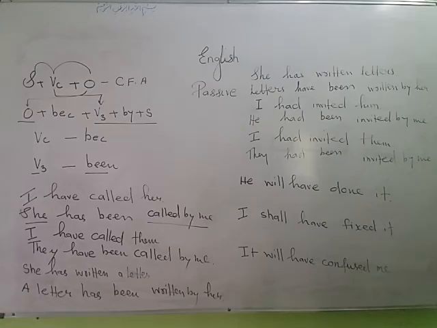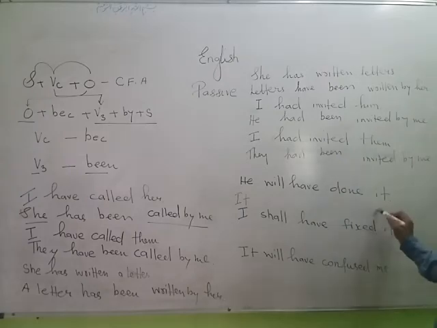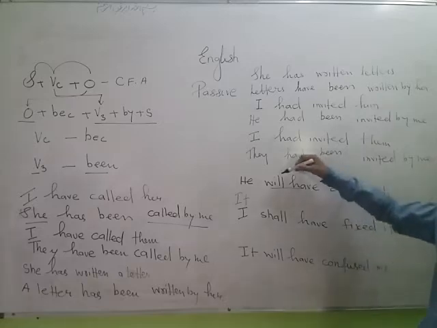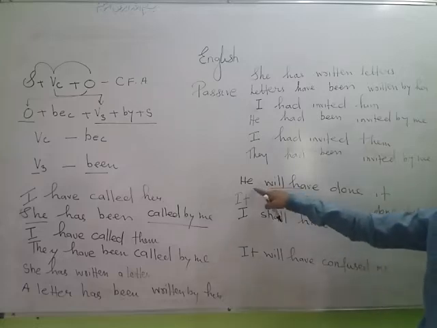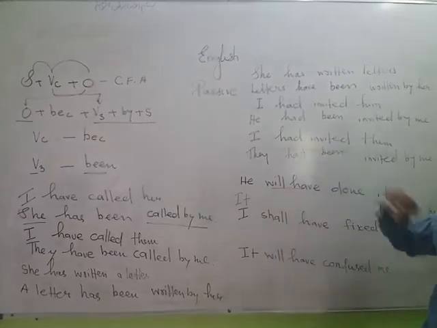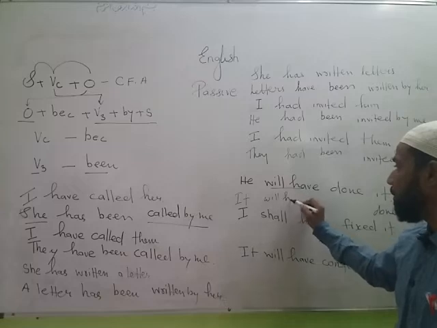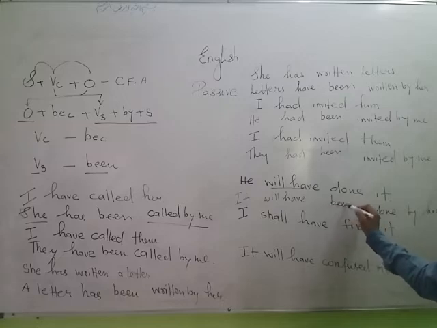Next sentence, she will have done it. See, it is the object, it comes in the beginning, third form of the verb, done, by, he becomes him. Now you can see here the helping verb is will have, not will only or have only. Here the main helping verb is will and have is the secondary helping verb. That is why even with the subject he we used have. So here will can be changed, have will not be changed. So will have will remain, will have, and as the third form was used in the question itself, the third form been will be used. So your answer will be: it will have been done by him.